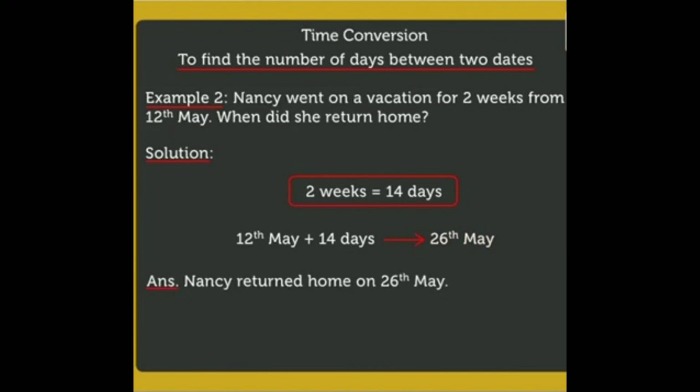Second example. Nancy went on a vacation for 2 weeks from 12th May. When did she return home? Solution. 2 weeks is equal to 14 days. So 12th of May plus 14 days is equal to 26th. That is, Nancy returned home on 26th May.